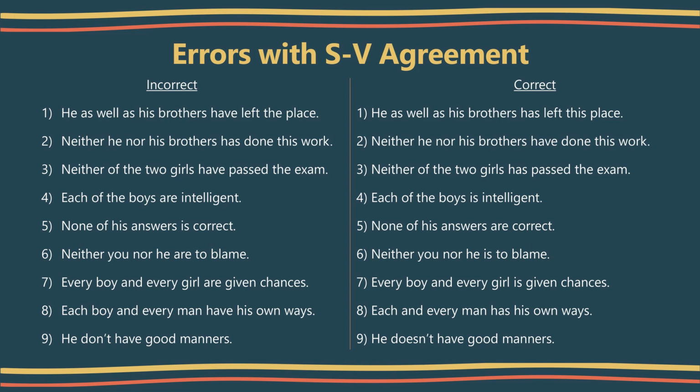Okay, so let's see the next sentence. Neither he nor his brothers has done this work. When two subjects are connected by neither nor and one is singular and other is plural, the verb must be plural. Please note the verb agrees with the noun that comes closer to it. So the correct sentence is, neither he nor his brothers have done this work.